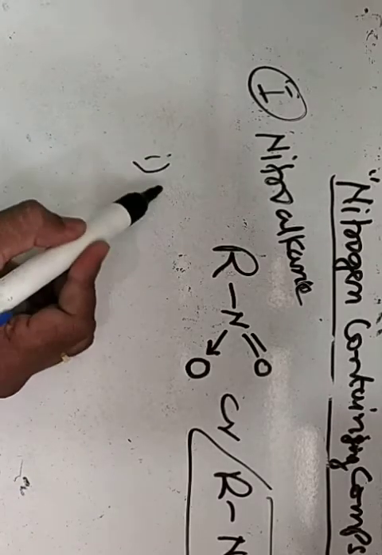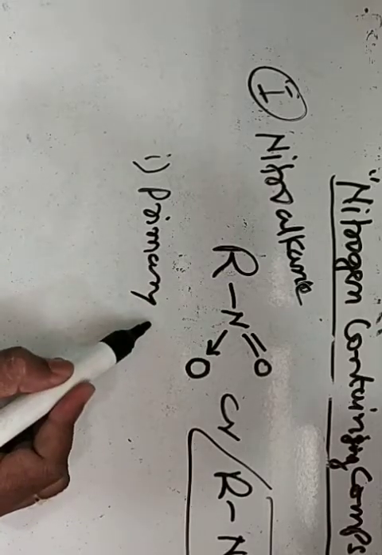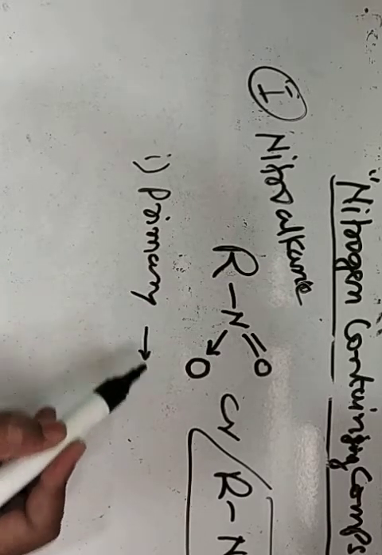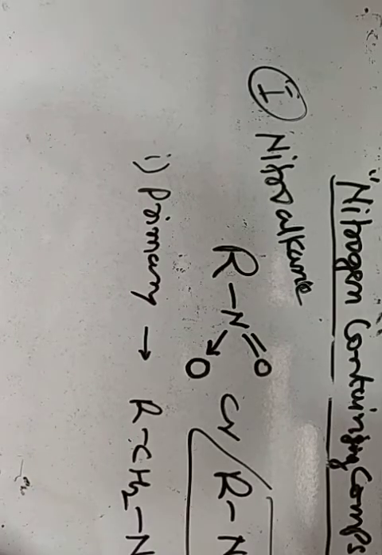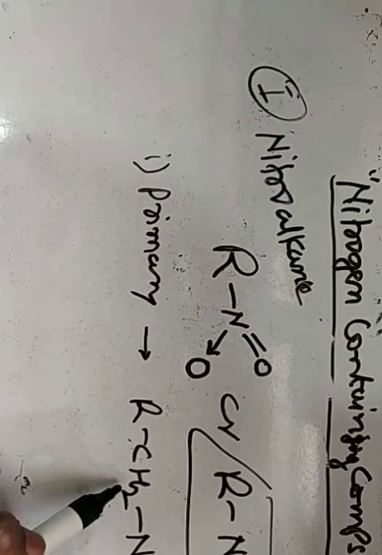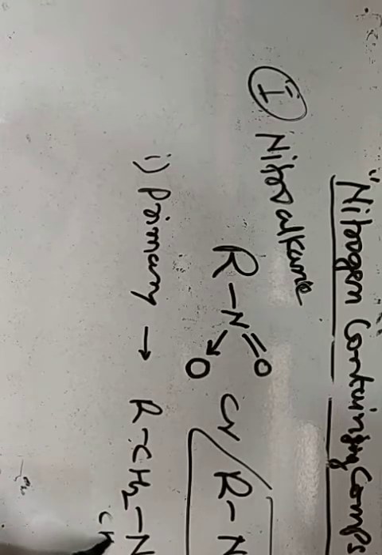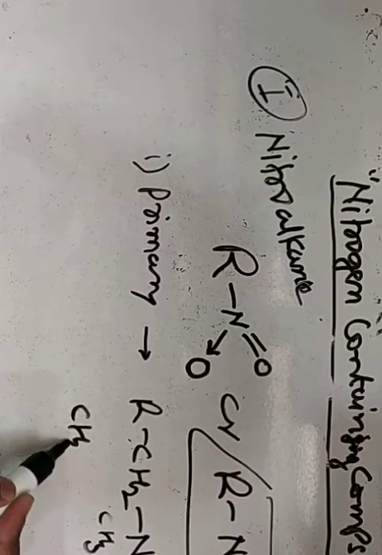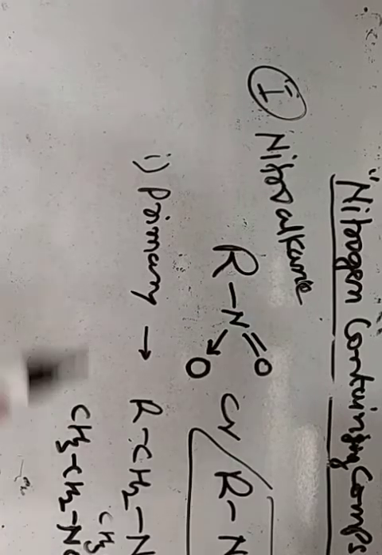Number 1, primary nitroalkane. They are represented by the formula RCH2NO2. Nitroalkanes in which the nitro group is attached to a primary carbon are known as primary nitroalkanes. Example: nitromethane and nitroethane are examples of primary nitroalkane.